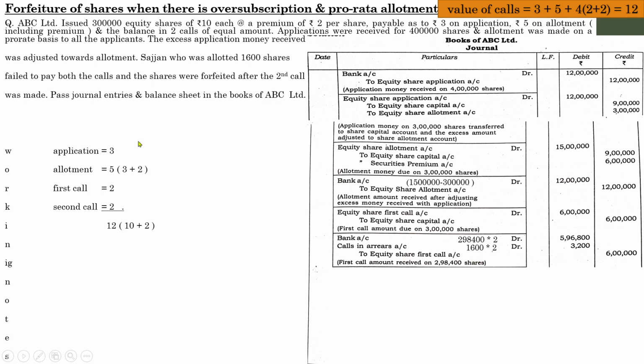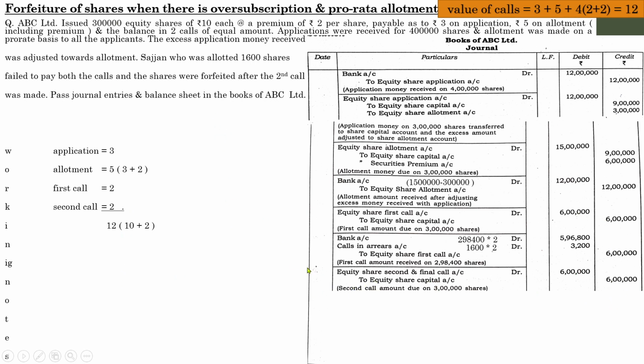Next one, final call or second call. The entry will be equity share second and final call account debit to equity share capital. Same entry, since the per unit value and the number of shares are almost the same, your amounts will also be the same. And next one is the payment entry.